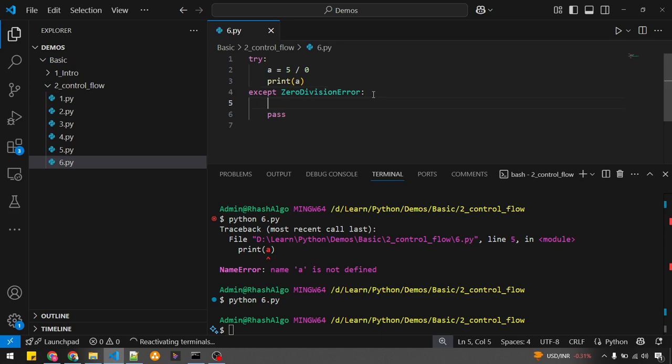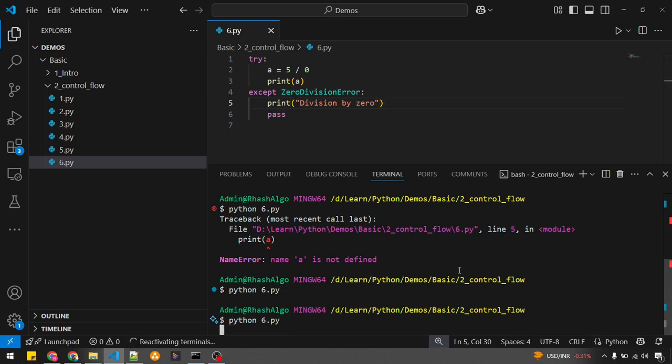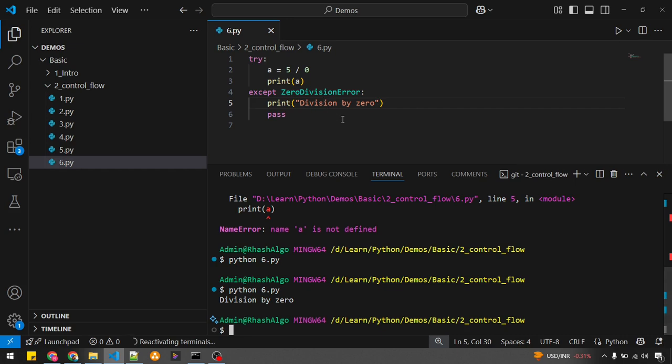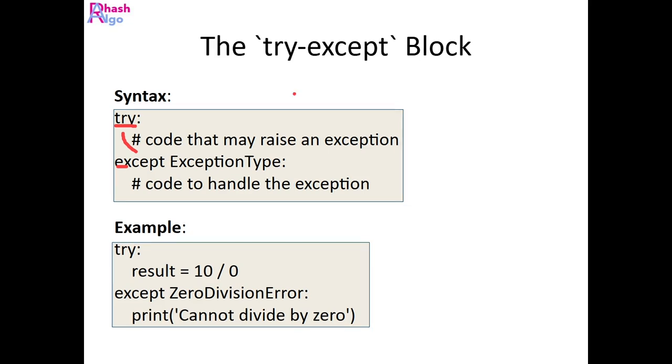Now let me print something like this. What happens is I will get this message, because as soon as this line is encountered, I get a zero division error, which is an exception. As soon as I get this exception, my code block starts executing, which is a print statement. Now the message about division by zero is printed on the screen. That's the basic example of a try except block.